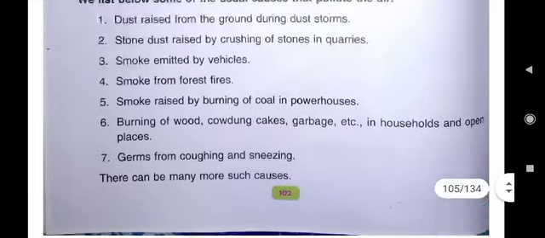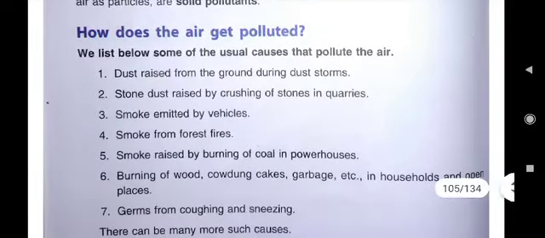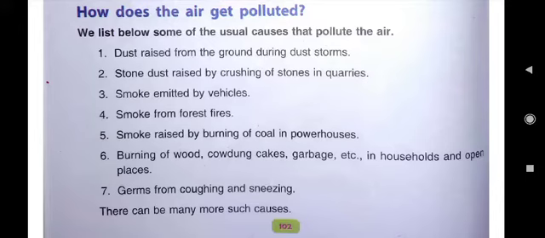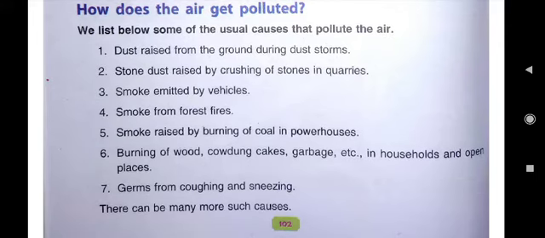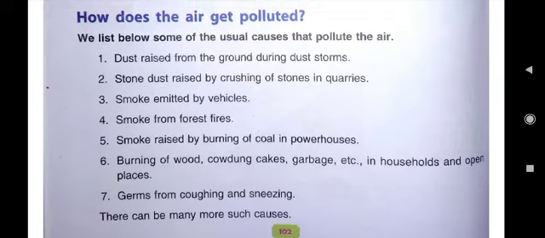So here you take out page number 102. How does the air get polluted? Any four causes you can write which you find it easier to learn. First is dust raised from the ground during dust storms that you can experience during the summer seasons when dust storms are there. You could have seen that dust particles in the atmosphere. Then second point is stone dust raised by crushing of stones in quarries. When stones are being crushed, that time also stone dust is raised.